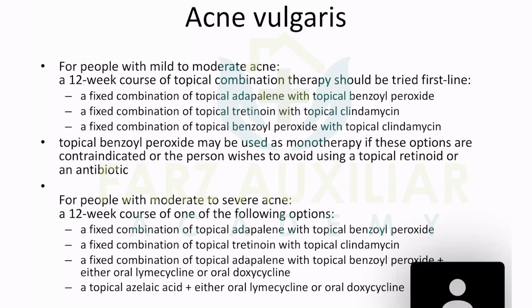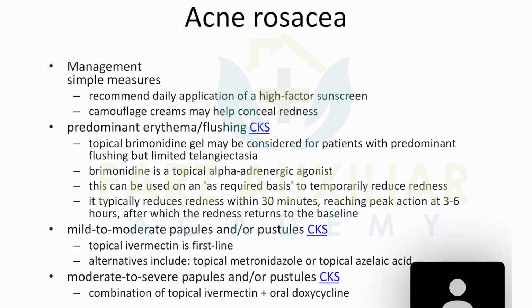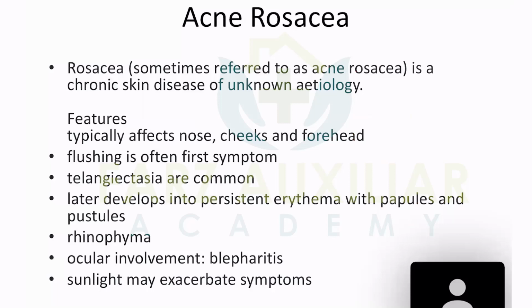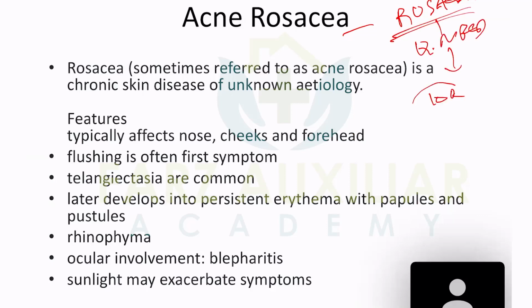Now we can go for acne rosacea, far more common in exams than acne vulgaris. This is the most common question for MRCP. You can find around 10 questions on acne rosacea in any question bank. So you need to remember acne rosacea more than acne vulgaris.